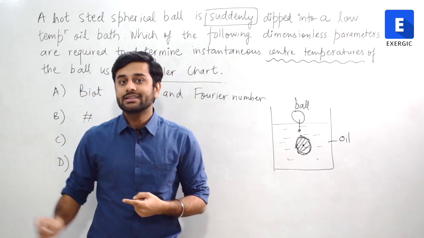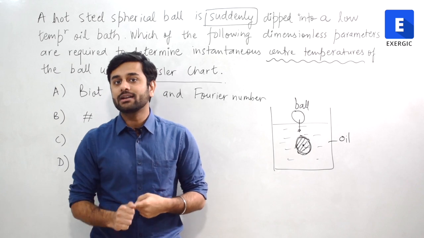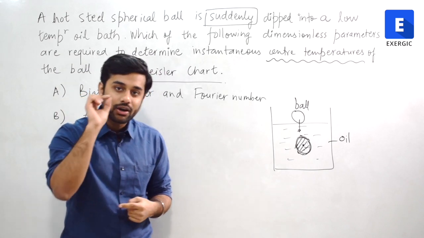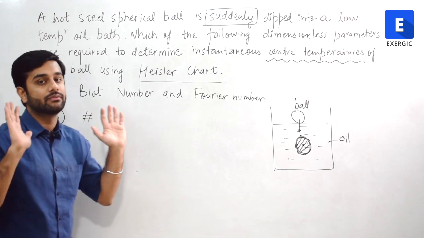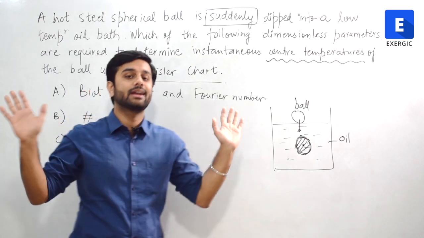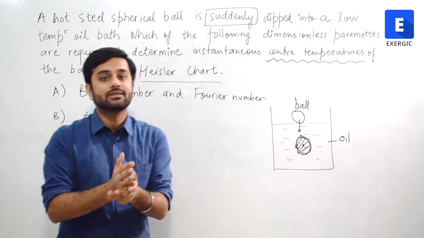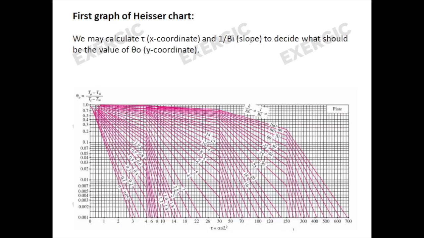You have the first Heisler chart. I asked you to look at the different parameters of the chart, what the x and y coordinates are, and if you knew that, you could easily tick the right answer here. But even if you have no idea of the Heisler chart, I will tell you how to solve this question. You can clearly see from the chart or from the notes that I have given you that the x-axis is giving you the Fourier number and the slope is 1 by Biot number.